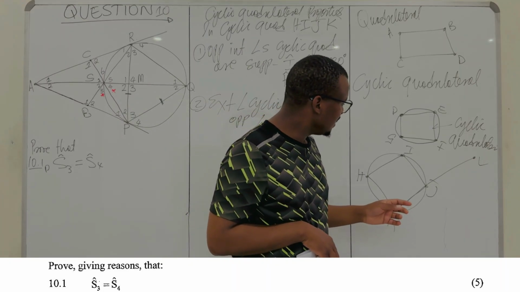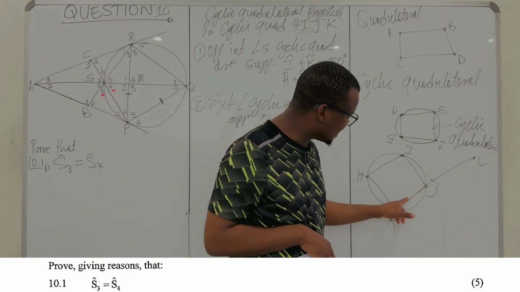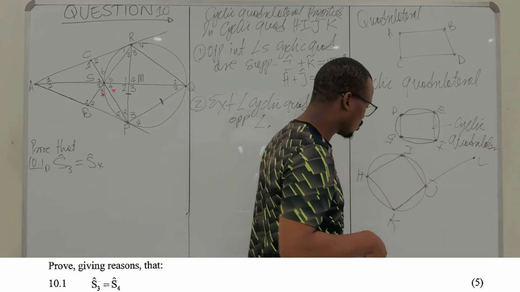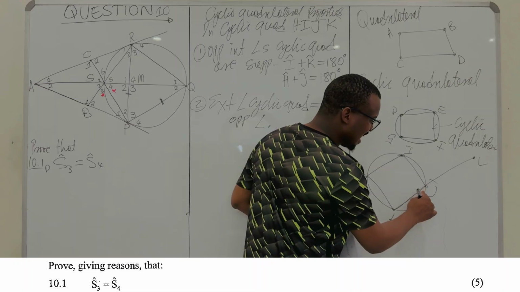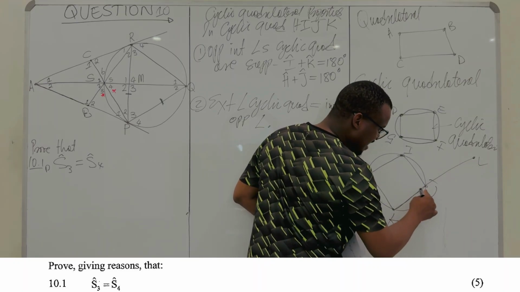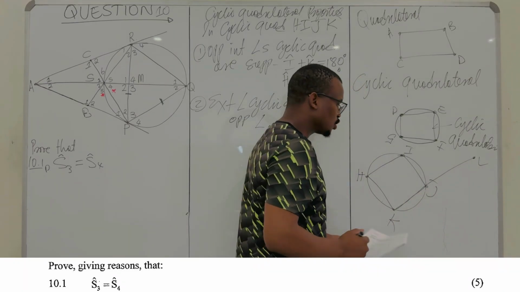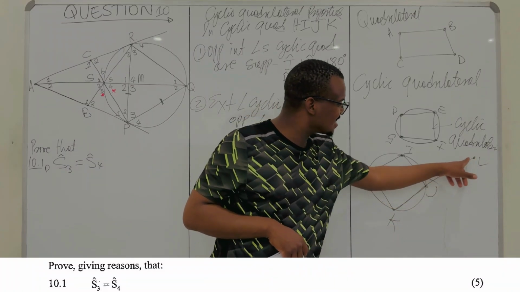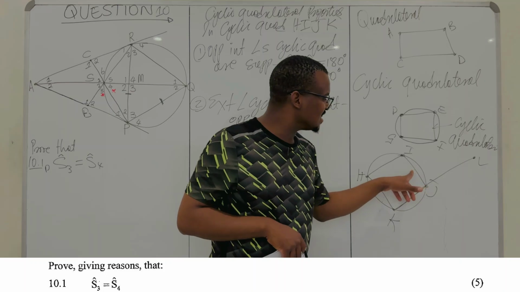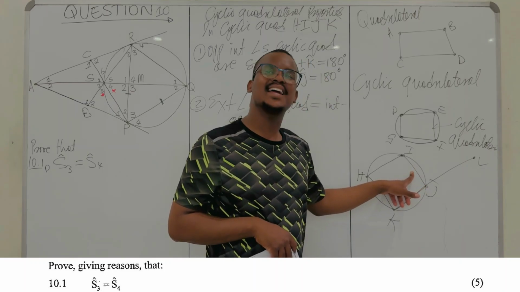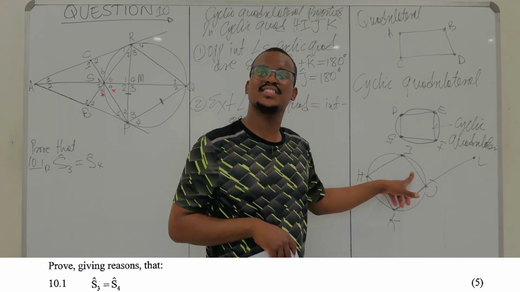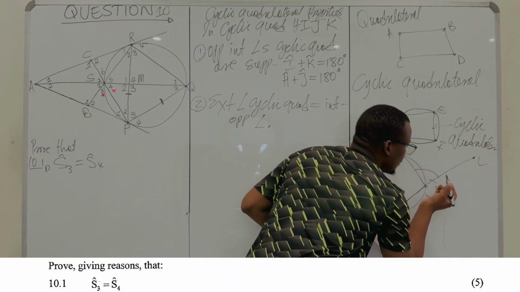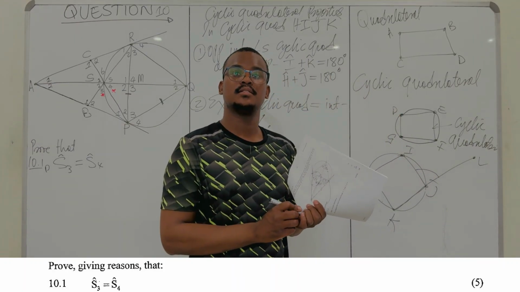If you have one side of a cyclic quadrilateral and that side is extended out, you can see that KJ is extended to L. Now the angle between your extended side and one of the sides of your cyclic quadrilateral is an exterior angle. So this angle here will be your exterior angle.